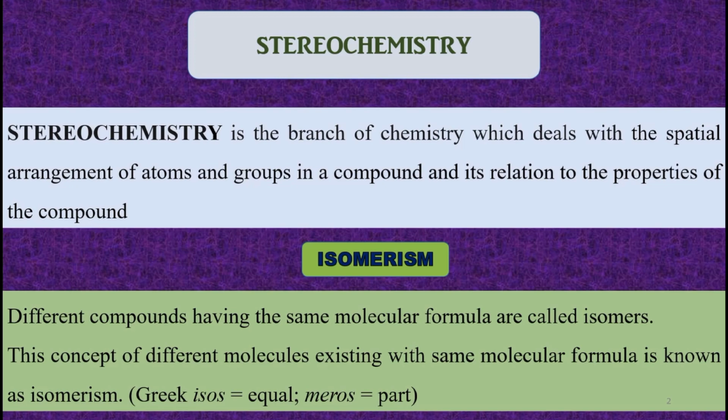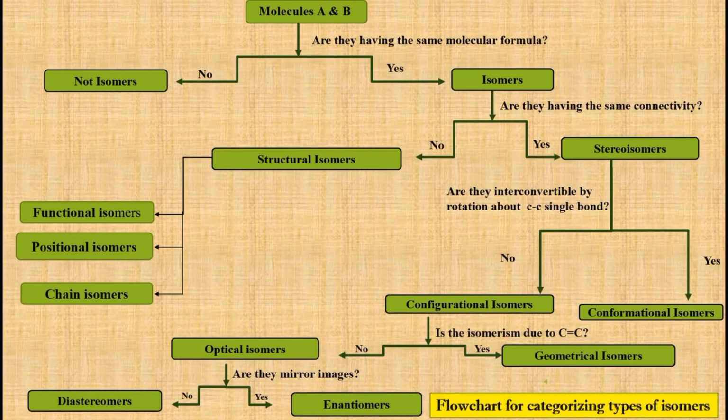Isomers. What are isomers? The different compounds with the same molecular formula are called isomers. The concept of different molecules existing with the same molecular formula is known as isomerism. Now we shall see how isomers are classified. Let us consider we have two molecules A and B. If they have the same molecular formula, then they are isomers.